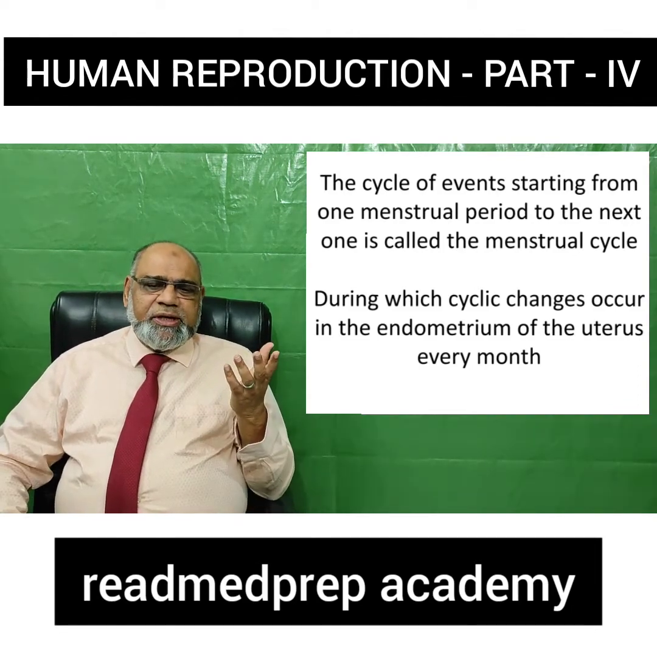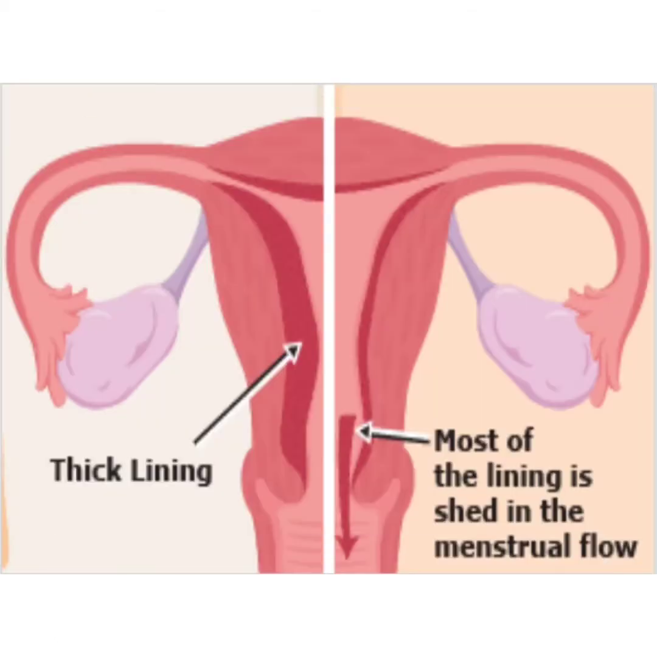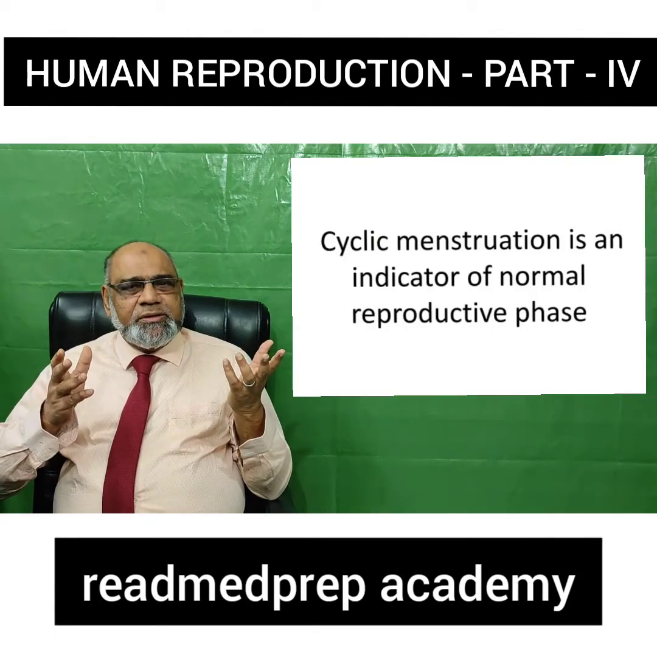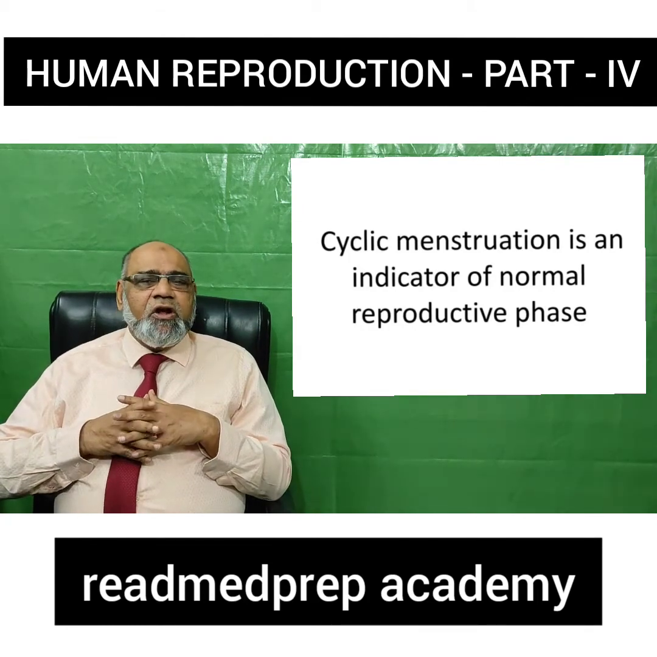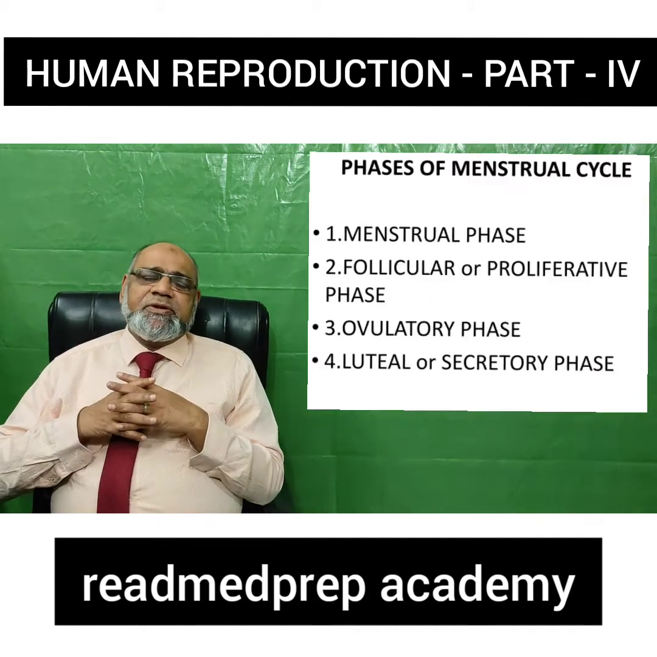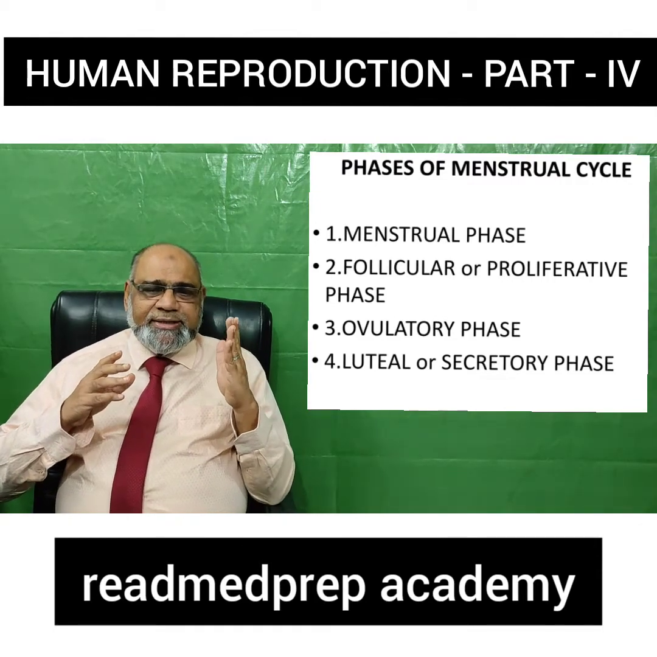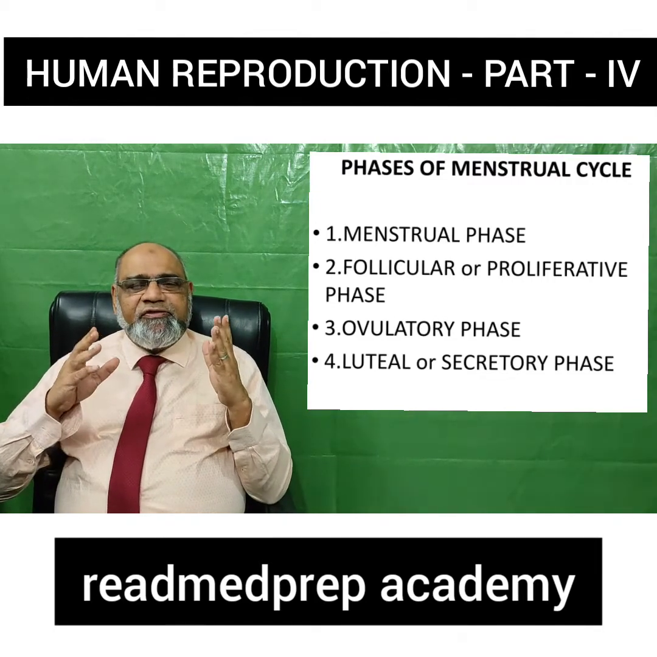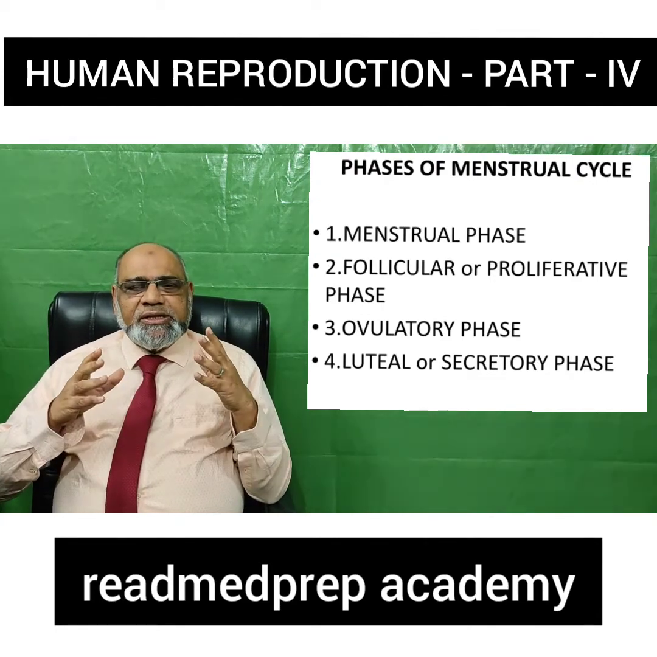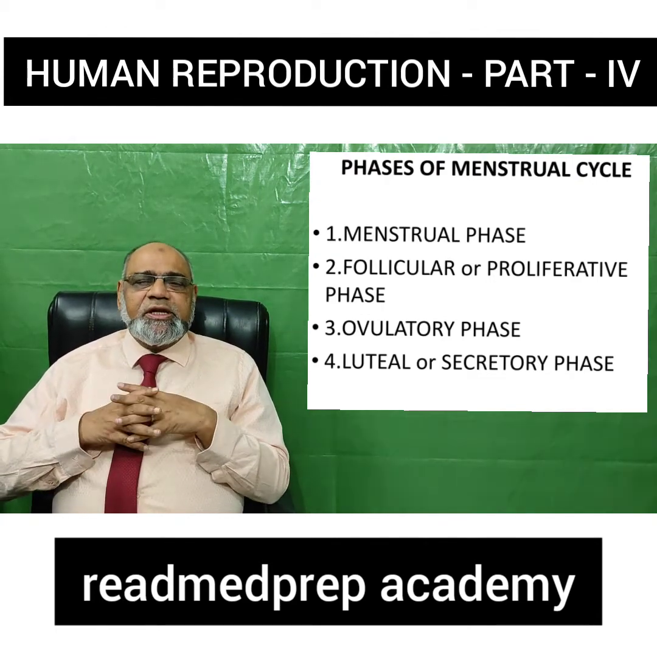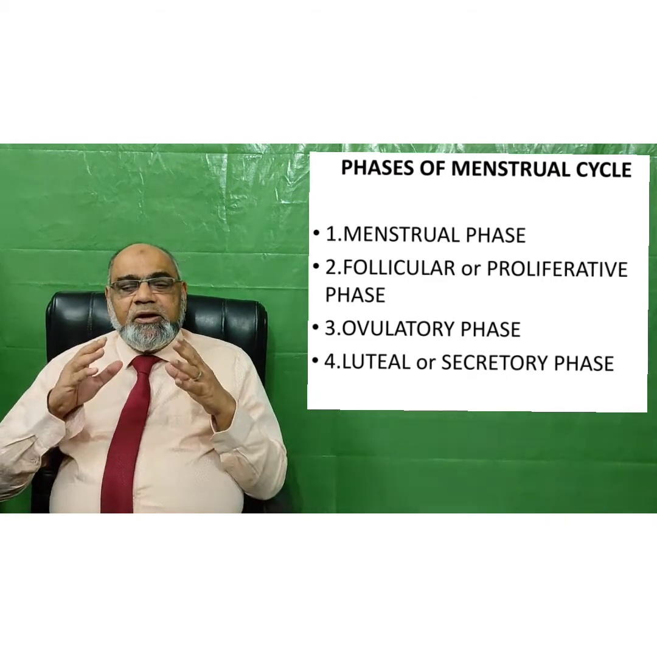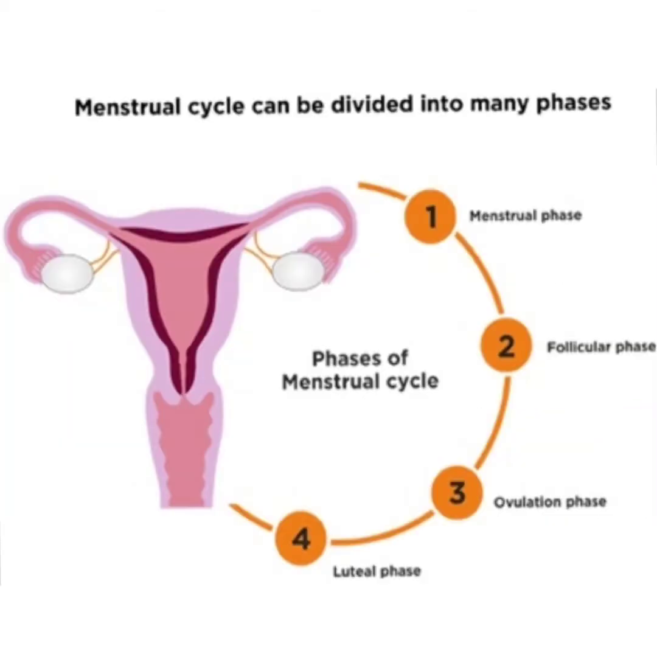What happens usually in the uterus? The thick lining of the uterus, called the endometrium, is shed during the menstrual cycle. The cyclic menstruation in a woman is an indicator of the normal reproductive phase. What are the phases of the menstrual cycle? Number 1 is the menstrual phase. Number 2 is the follicular or the proliferative phase. Number 3 is the ovulatory phase. Number 4 is the luteal or the secretory phase. Normally, these 4 phases occur once in every 28 or 29 days.